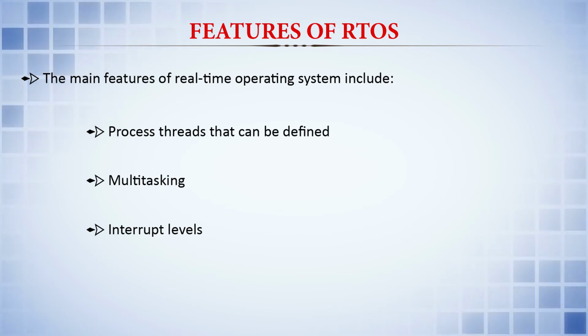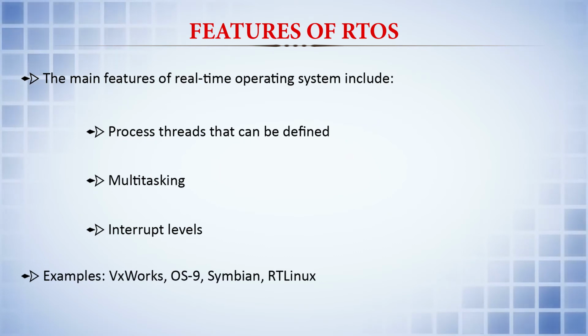If you take the case of real-time operating system examples, VxWorks is a very prominent example we can quote, which is a real-time operating system that works in many embedded systems. OS 9, that is operating system 9, is another real-time operating system. Symbian is another real-time operating system, and RT Linux, the full form is real-time Linux, is there. This is open source software which takes care of the real-time happenings of the Linux operating system.